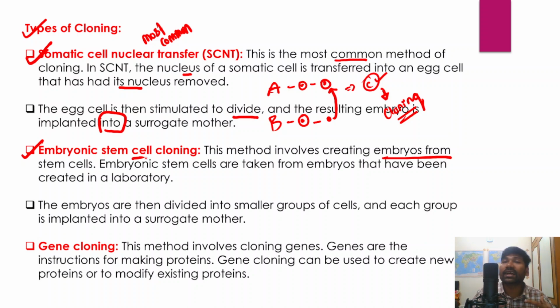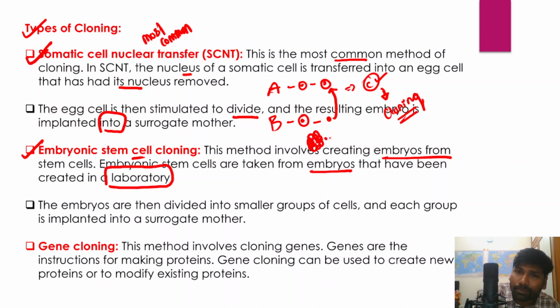So this method involves creating embryos. We can produce a lot of embryos, right? We can produce embryos from these stem cells, and the embryonic stem cells are taken from the embryos that have been created in a laboratory.